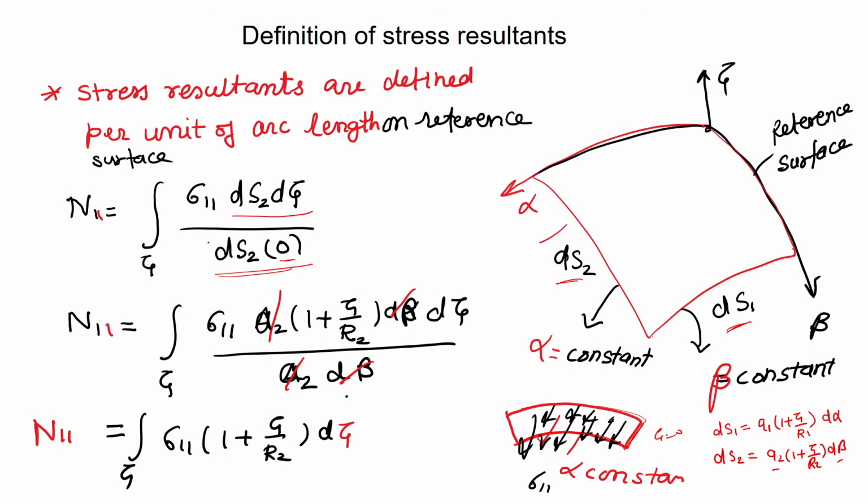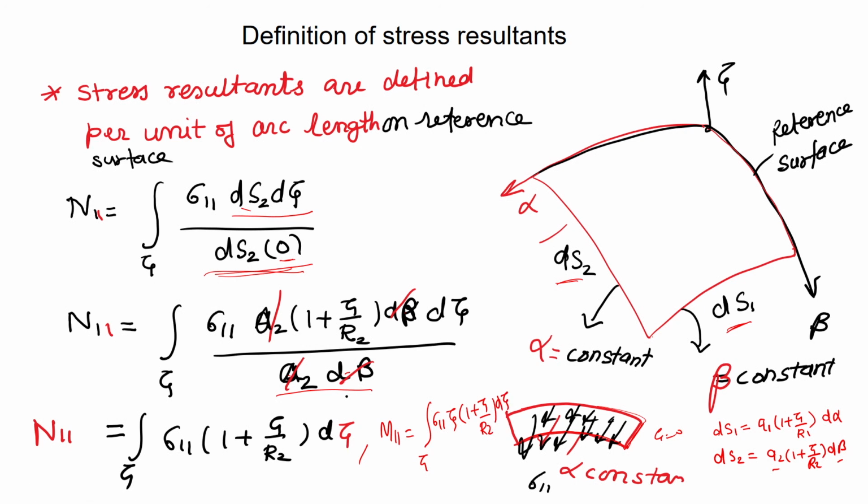So we will write sigma 11 times ds2, which is a2 (1 plus zeta by r2) d beta, and d zeta, divided by ds2 at zeta 0, which is a2 d beta. So they will get cancelled out. So n1 can be defined as the integral of sigma 11 (1 plus zeta by r2) d zeta. Same way we can define the moment m11 as the integral of zeta sigma 11 times (1 plus zeta by r2) d zeta.